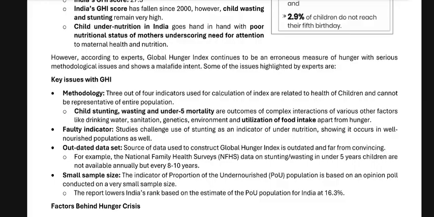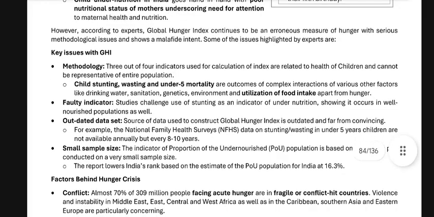Outdated data set: the source of data used to construct the Global Hunger Index is outdated and far from convincing. For example, the National Family Health Survey data on stunting, wasting, and under-5 children are not available annually but every 8 to 10 years. Small sample size: the indicator of proportion of the undernourished (POU) population is based on an opinion poll conducted on a very small sample size. The report lowers India's rank based on the estimate of the POU population for India at 16.3%.